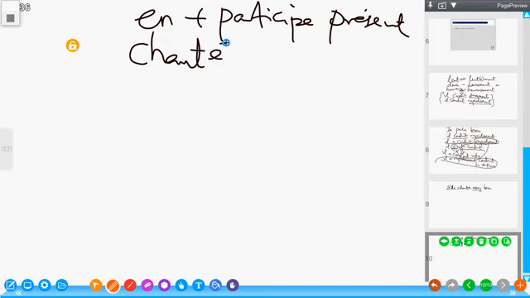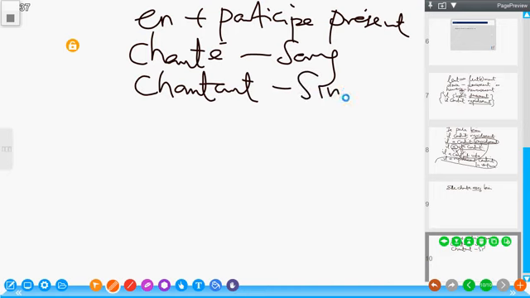chanté, to mean sang. But the present participle of chanter is chantant, meaning singing. Now this is sang, and this is singing. So that is the difference between participe passé and participe présent.